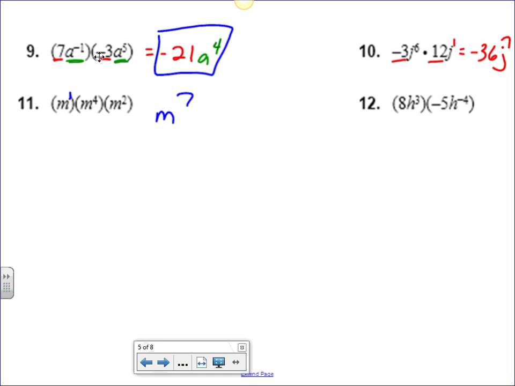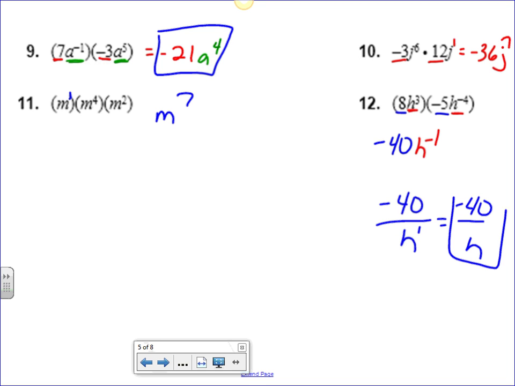Okay, now this next one. If I multiply these two numbers, I'd have a negative 40. If I look at the base of h, I've got h to the third, and I've got that to the negative fourth. If I add those two together, I'd get h to the negative 1. However, we learned that we do not really like to write things with negative exponents, so all I'd have to do there is move that to the bottom. So it'd be negative 40 over h to the first, or just negative 40 over an h. Okay, so far so good.